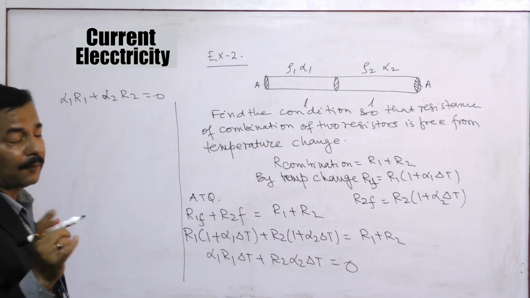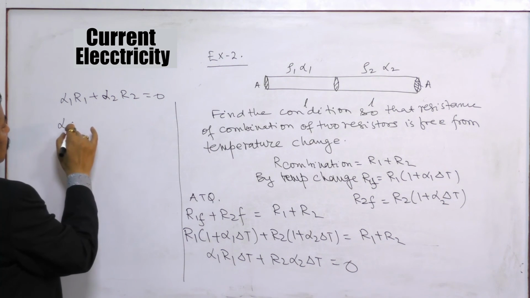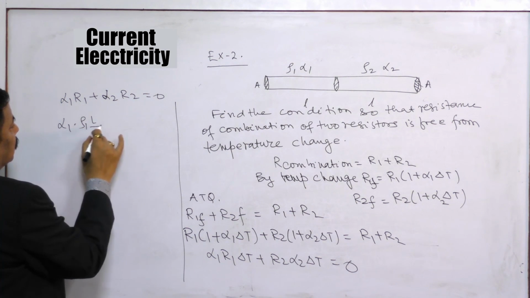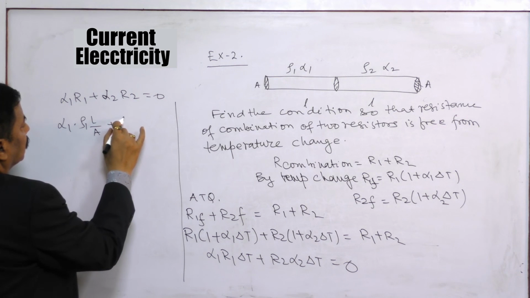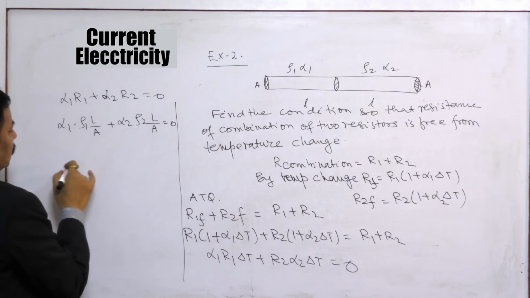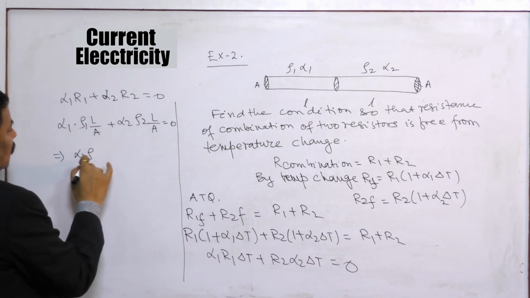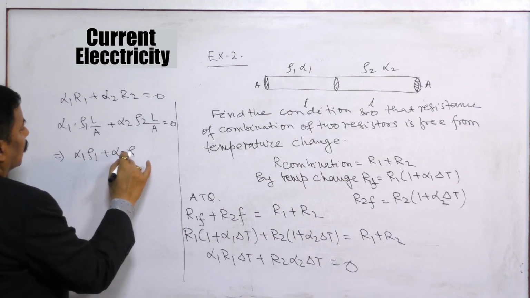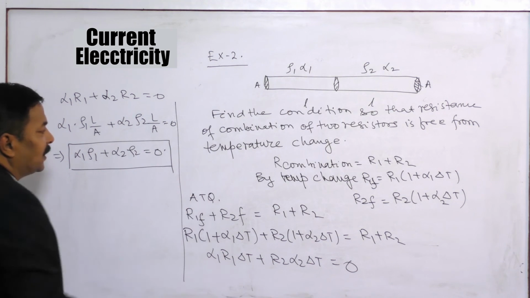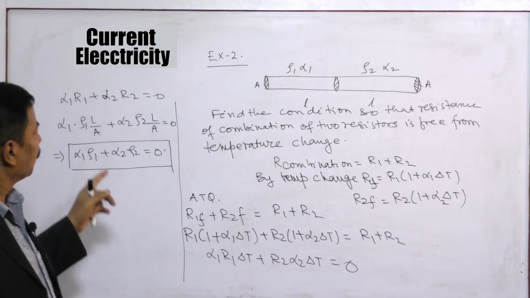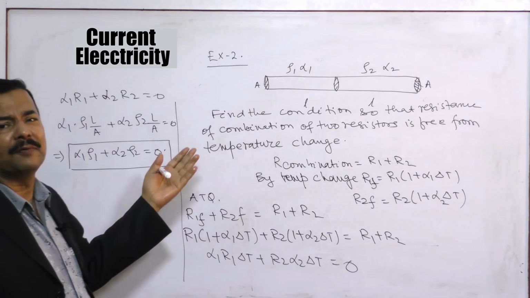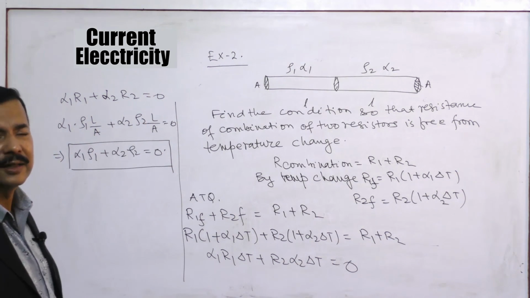R1 is equal to rho L1 by A1. This is the condition that we have obtained. Here we have considered that length and area of cross section are the same, but they can be different also. If they are different, then we will put the value and we will get the result.